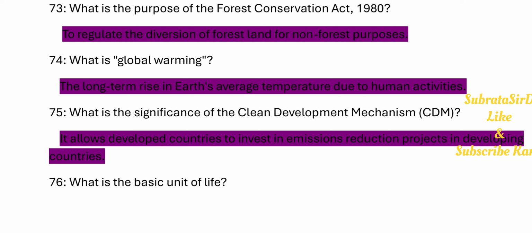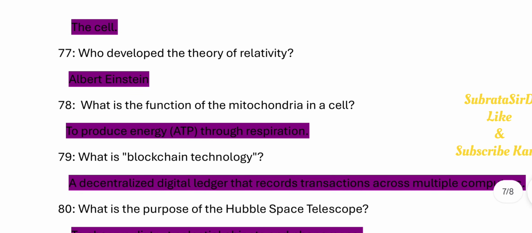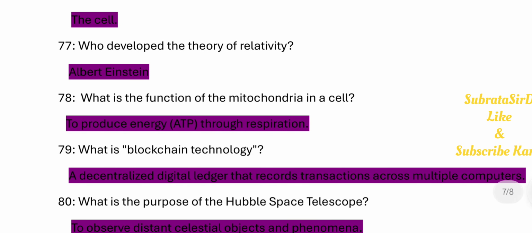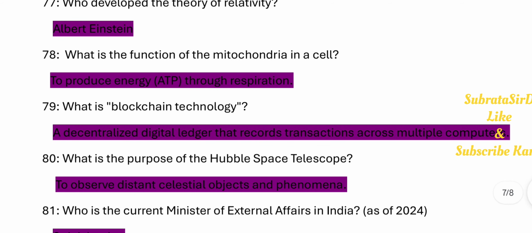75. What is the significance of the Clean Development Mechanism (CDM)? It allows developed countries to invest in emissions reduction projects in developing countries. 76. What is the basic unit of life? The cell. 77. Who developed the theory of relativity? Albert Einstein. 78. What is the function of the mitochondria in a cell? To produce energy, ATP, through respiration.